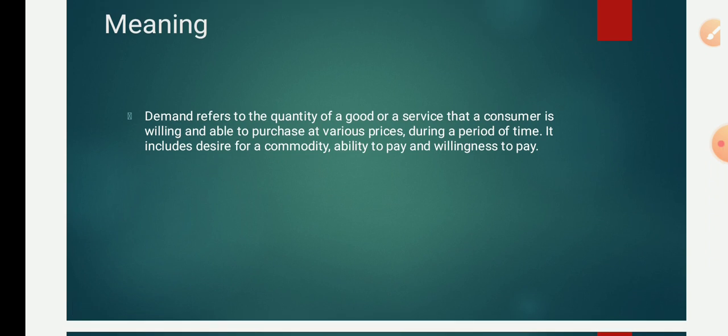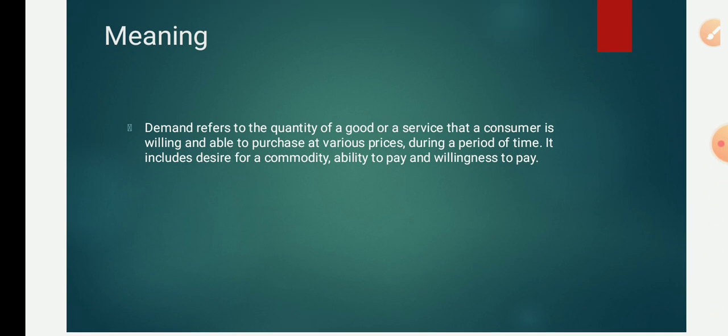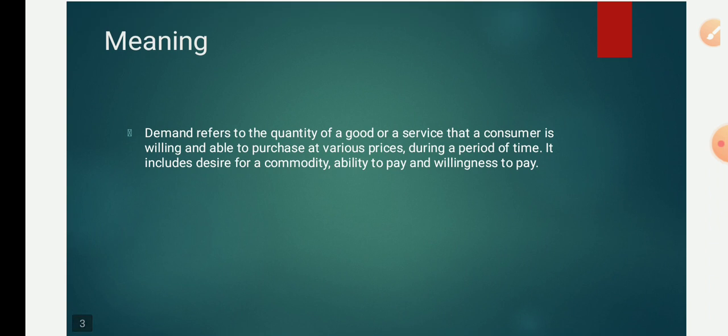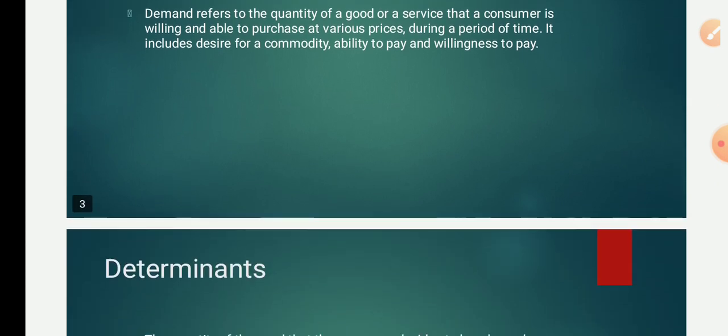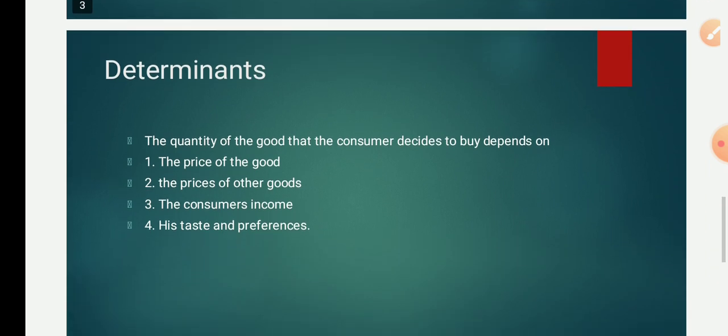So what I mean to say is, demand refers to the quantity of a good or a service that a consumer is willing and able to purchase at various prices during a period of time. It is called demand. Previously, in general parlance, we studied that it is a desire to buy a commodity, and the consumer should have the ability to pay for it, and along with that a willingness to pay for the commodity. Altogether, in a nutshell, that is demand. Now we will study the determinants of demand.